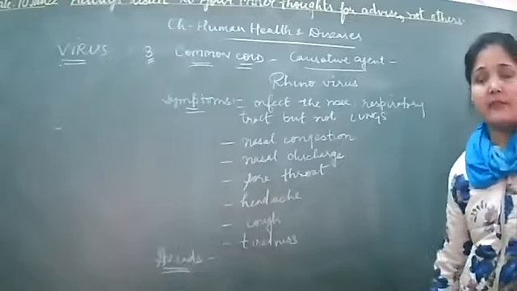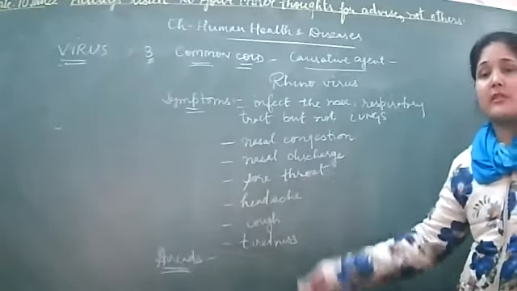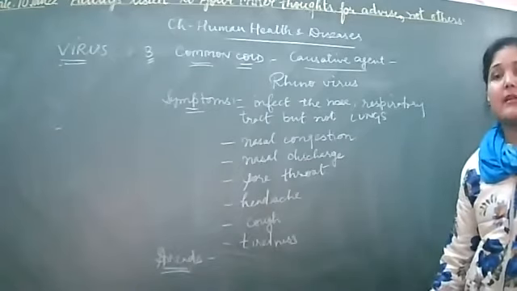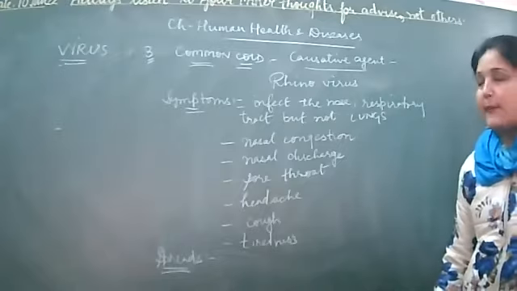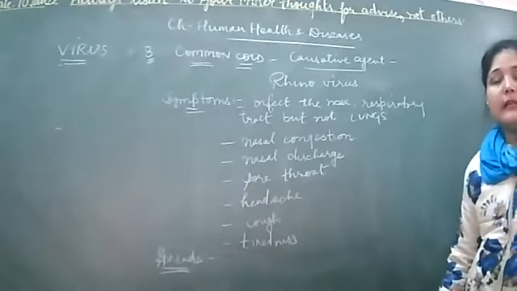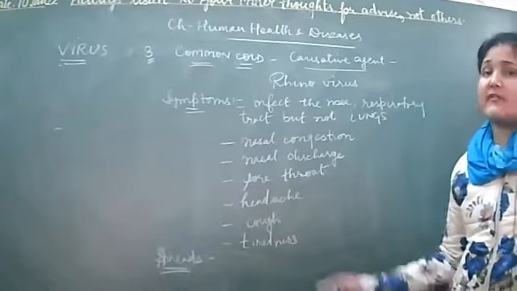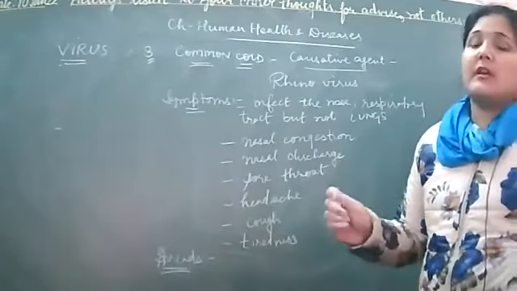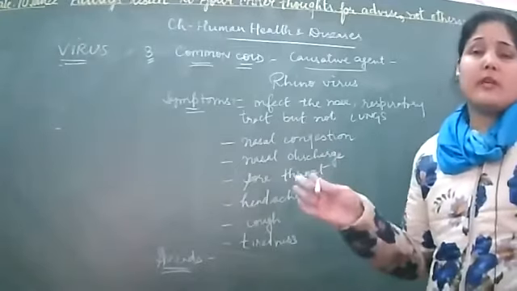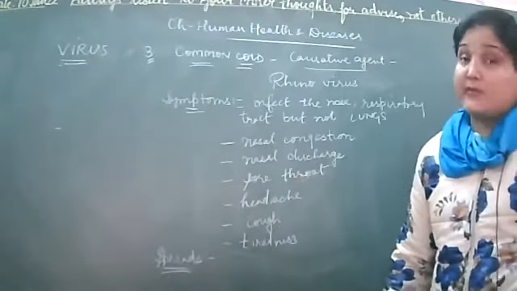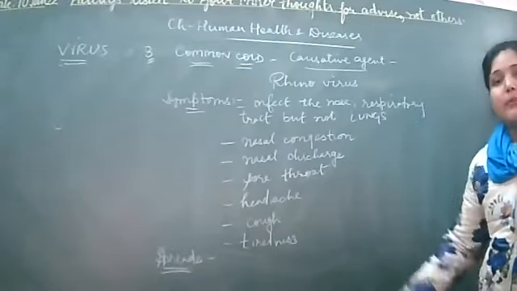ठीक है, हो सकता है 2 में सफरिंग हो जाए ये कोल्ड से, है ना. लेकिन क्यों ऐसा? दैट इज जो बाकी बच गए, जो 26, 27 जिनको नहीं हो पा रहा है, that is because they are also getting the droplets in the same air, but their immunity was stronger. ठीक है, so immunity also plays a big role in getting diseases. If a person is getting this common cold type of disease, it's a very simplest form of a disease, and if the person frequently gets the common cold, like after every 1 or 2 weeks, it means the immunity is very weak. Okay, so the person has to look over the building up of the immunity.